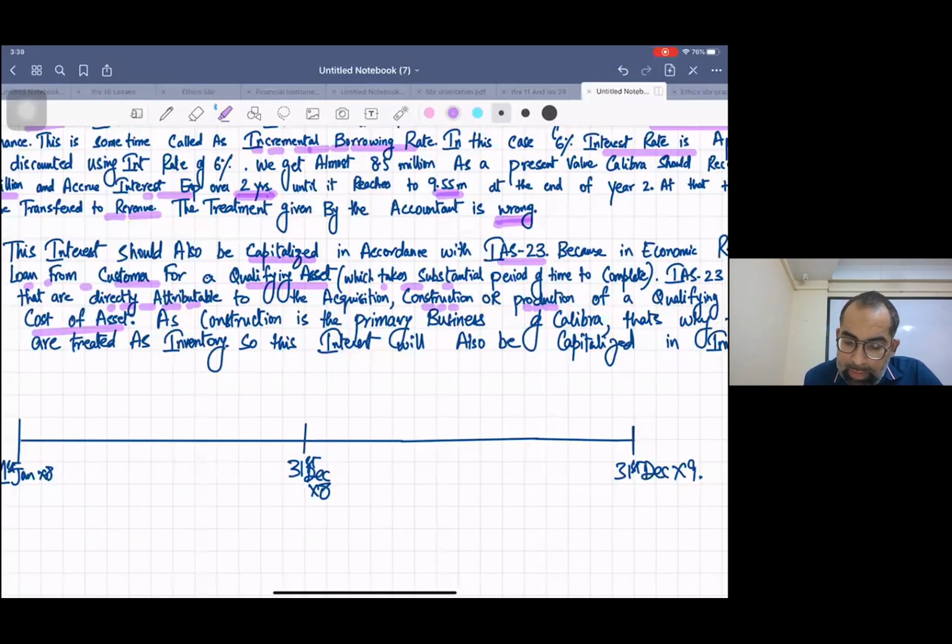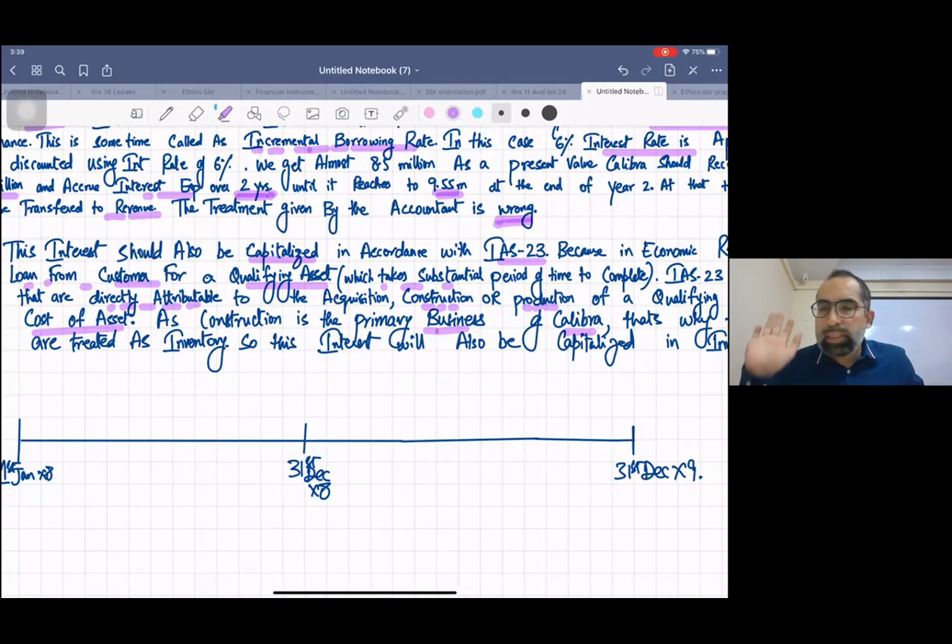Now, very important line: as construction is the primary business of Calibra, I hope you remember this basic. Whenever you buy properties for routine resale, this is your primary business, and the property will be inventory for you.